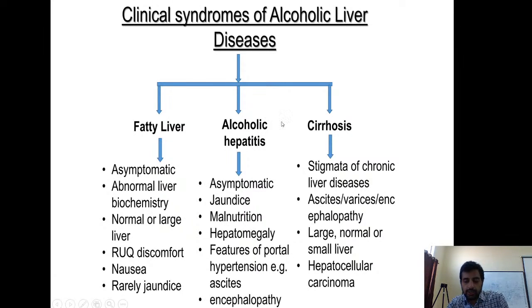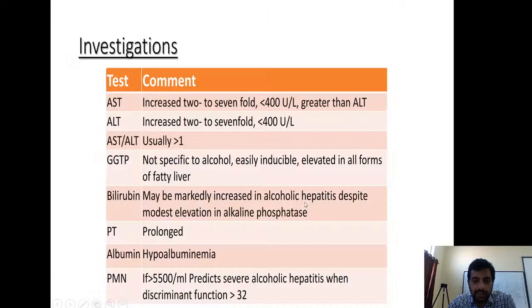So, and cirrhosis, we anyway know about cirrhosis. It is not a biochemical diagnosis, it is a pathological diagnosis. There can be ascites, encephalopathy, nodular liver, and that may eventually progress to hepatocellular carcinoma. Now we know how each of these presents. Like investigations, like I said, it will be in the hundreds, 300 to 500 AST and ALT. AST is more than ALT. This is the important thing you need to remember about alcoholic liver disease. This AST-ALT ratio will usually be more than 2.